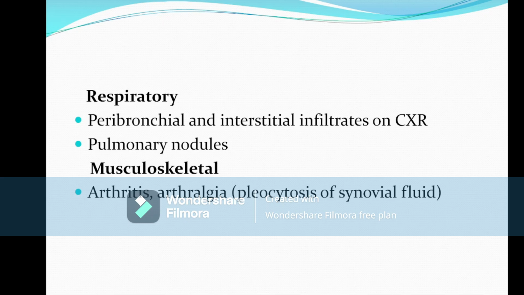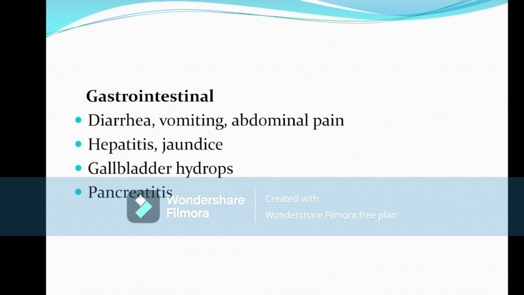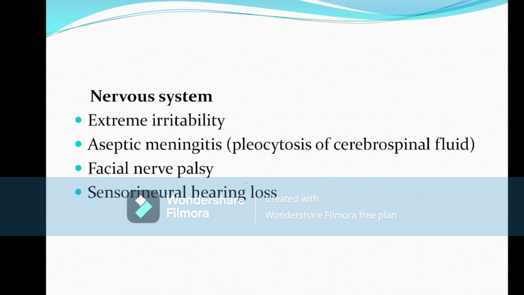So, if a patient has fever with arthralgia, and the arthralgia or the swelling has not subsided after giving antibiotics, then always think about Kawasaki disease. The gastrointestinal features: there may be an increased chance of diarrhea, vomiting, and pain abdomen due to gallbladder hydrops. So this is also an MCQ. If a patient has Kawasaki disease, there may be pain abdomen, and the pain abdomen is mainly due to gallbladder hydrops. There is nervous system involvement, and the child is extremely irritable.